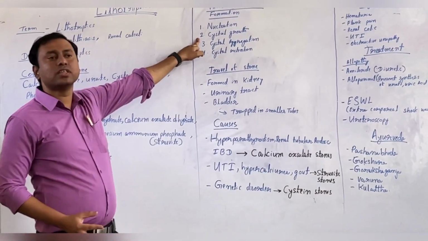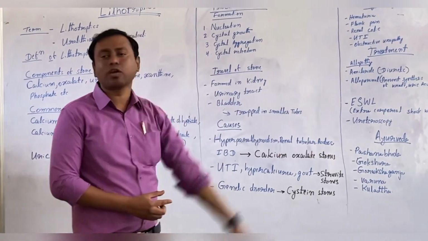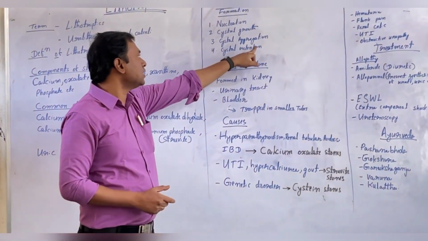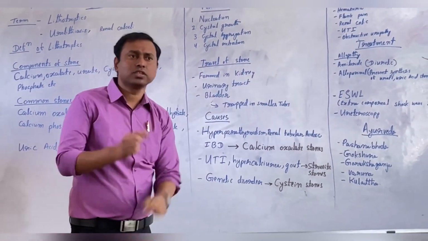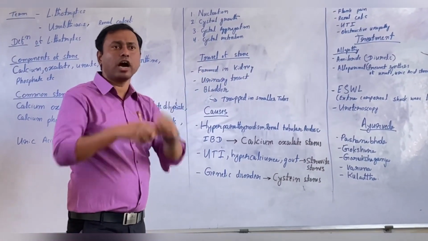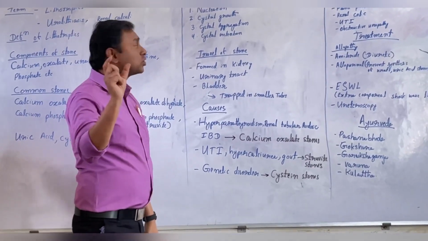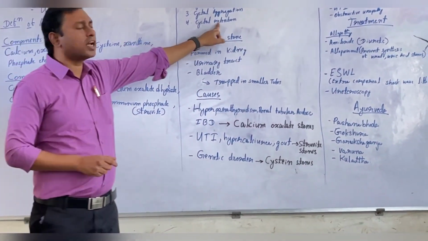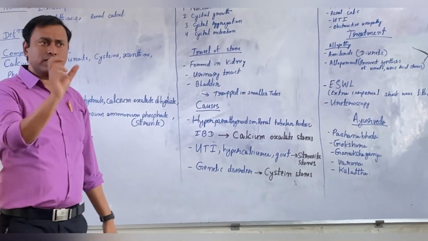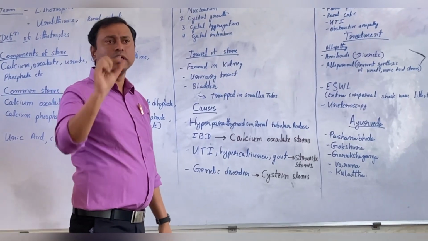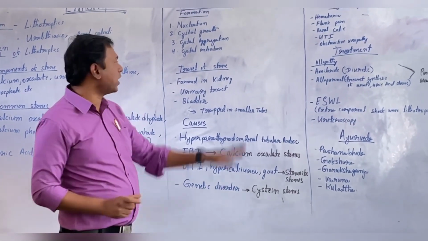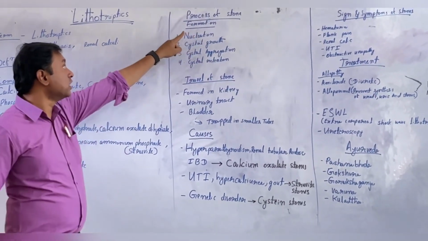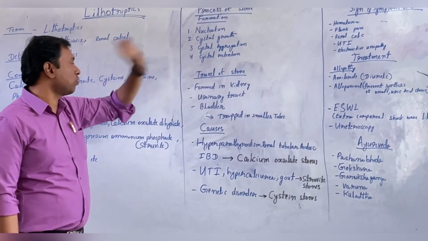The second step is crystal growth, where the size is increasing. The third stage is crystal aggregation. Aggregation means all the stones start accumulating at one place. In the fourth stage, crystal retention, all of it becomes solidified and stored, retained at one place. This is called a kidney stone. These are the four processes: 1, 2, 3, 4.